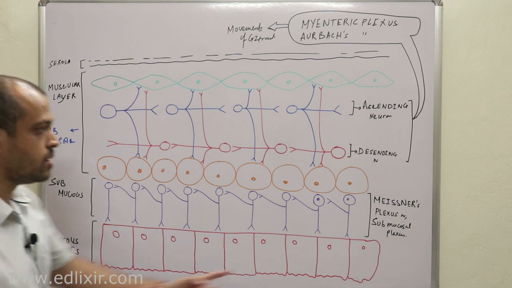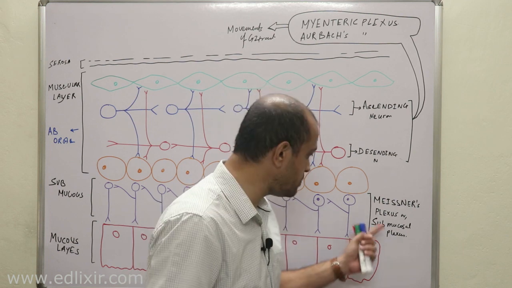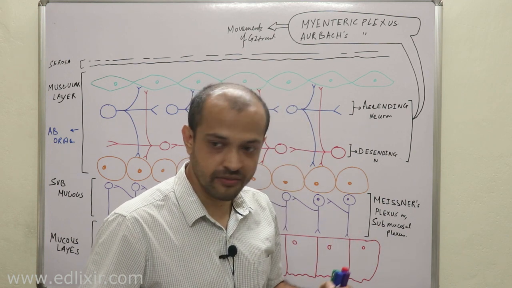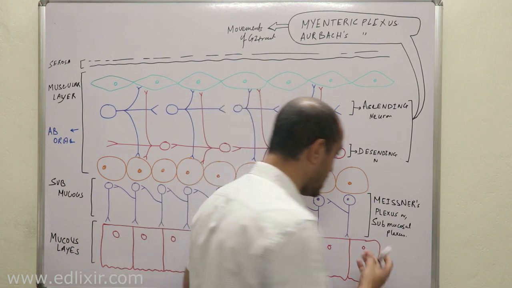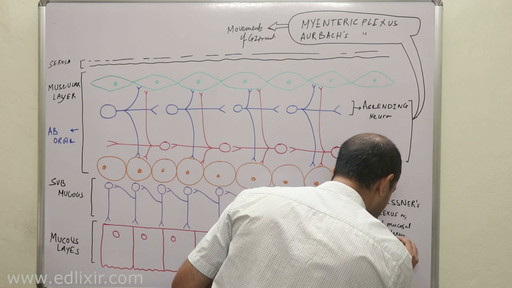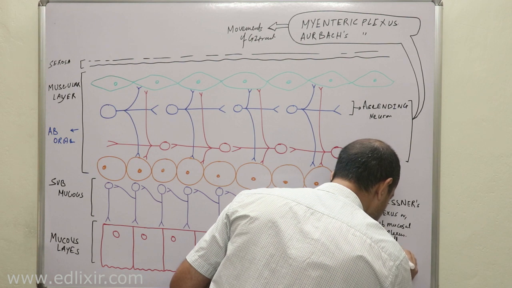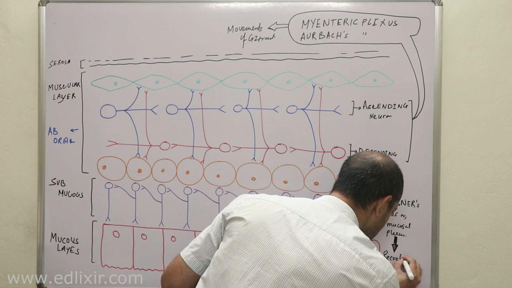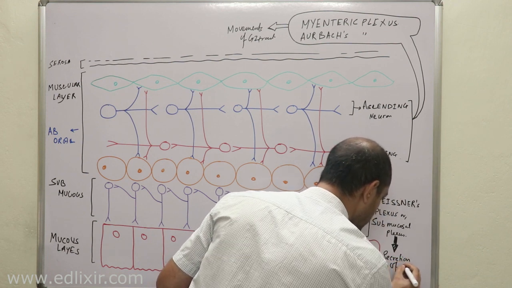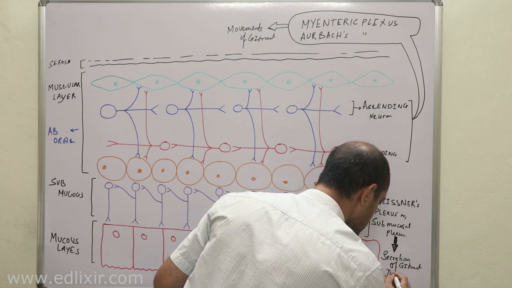Now listen with all your attention. Meissner's plexus or submucosal plexus does not play any role in the movement. They play a heavy role in GI tract blood vessel activities, and they also play a role in the secretion of GI tract juices.